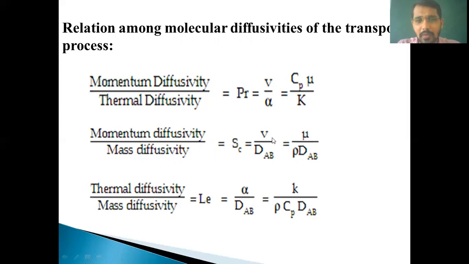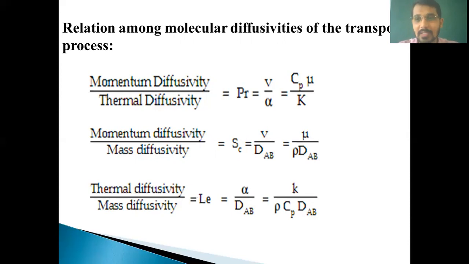After solving, I will put here what is V, that is mu by rho, and after that DAB. So I will get Schmidt number is equal to mu upon rho into DAB. So this is a relation among momentum diffusivity and mass diffusivity. And third one, thermal diffusivity and mass diffusivity. So this is nothing but Lewis number.